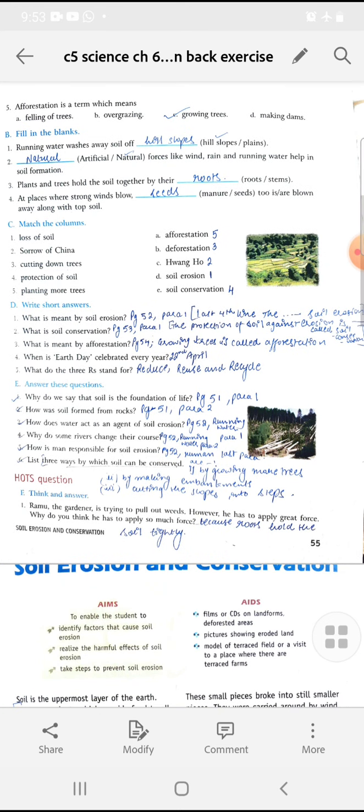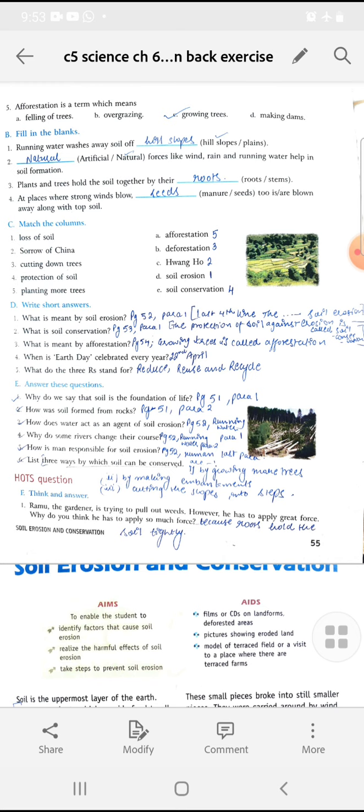Okay. Now coming to the match the following in the B part. See, in the first part there are 1, 2, 3, 4, 5, and in the second part A, B, C, D, E, F, where we will write down the correct numbering order. Loss of soil erosion. Okay, so I am just reading out the number.